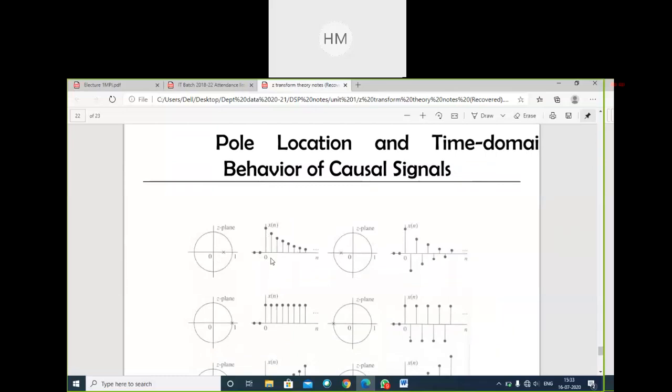And where will be the ROC of this signal? Is this a finite duration or infinite duration signal? Please answer. First signal.